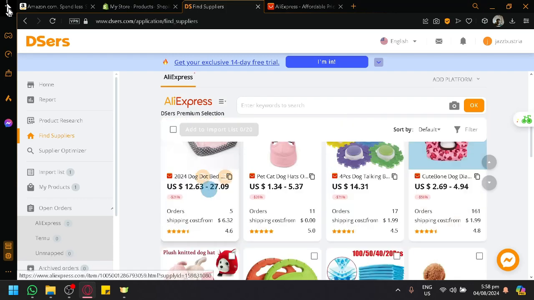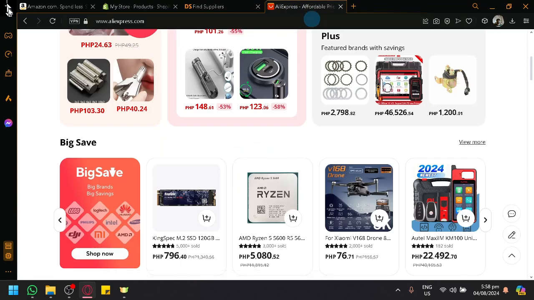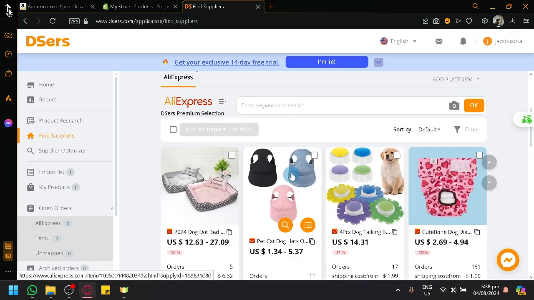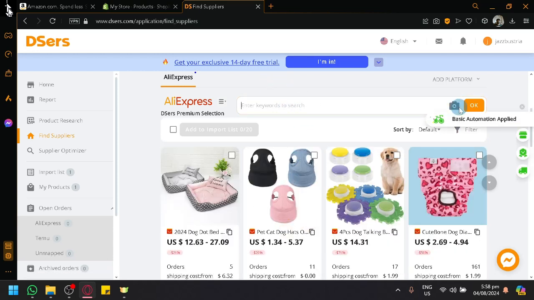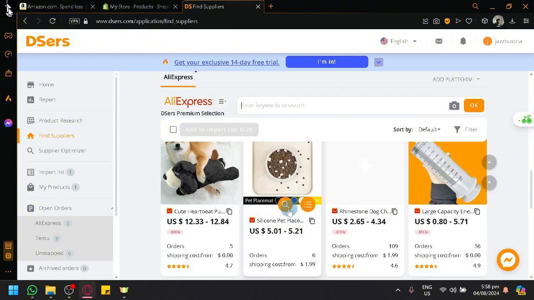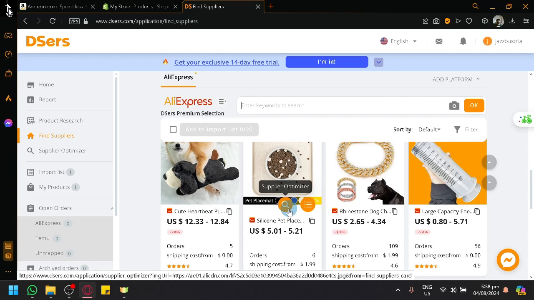So for example, you don't need to open it over here as a separate tab, by the way. You are able to view AliExpress inside of Deezers, and it's going to be exactly the same thing anyway. So simply search for the product that you want. You could still use the image search over here. For example, let's say I would like to sell this one. I could click on Supplier Optimizer, which would allow us to optimize the different suppliers that we have.